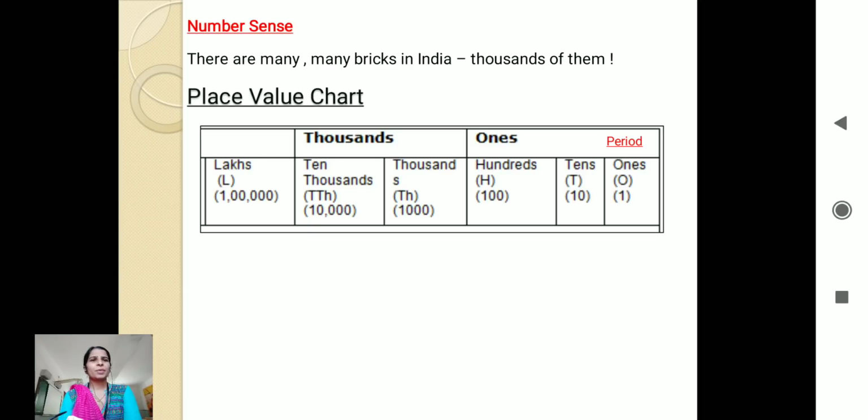Say there are many bricks in India, thousands of them. When we say thousands, we know the biggest 4-digit number will be what? Can anybody tell me which is the biggest 4-digit number? Yes, how can we write it? 9,999. That will be the biggest 4-digit number. And what comes next after 9,999? Yes, the smallest 5-digit number, that is 10,000. Right? So 10,000 has how many zeros? Like 1,000 has how many zeros? 3 zeros. Now 10,000 will have 4 zeros.